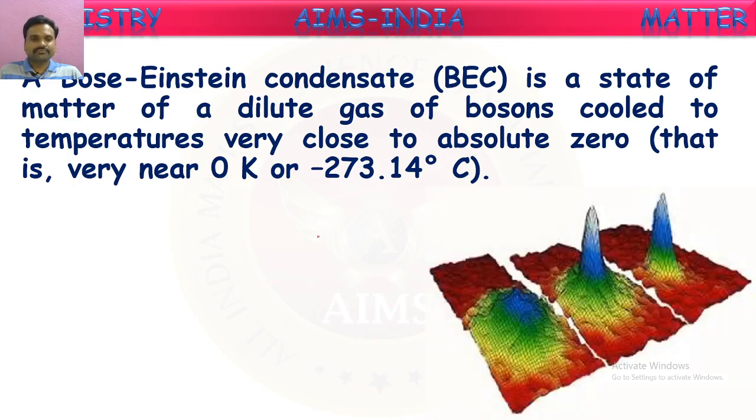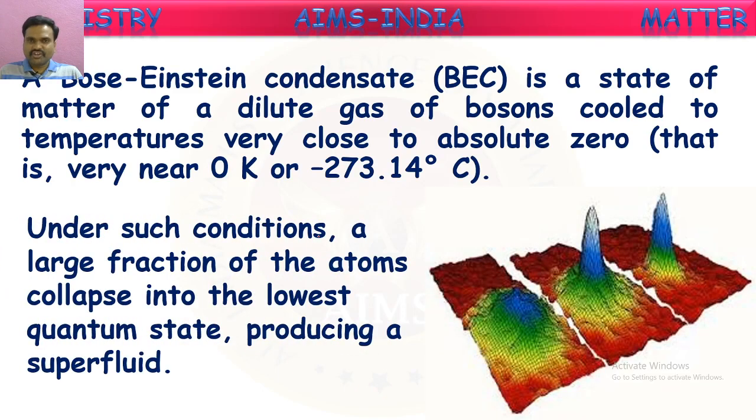How is it formed? Under such conditions, a large fraction of the atoms collapse into the lowest quantum state. It means all the molecules in the atom lose energy. They come to the very lowest energy state where they cannot move at all. They will be frozen, and the volume is considered for that gas at a temperature almost zero. That state is called Bose-Einstein condensate.